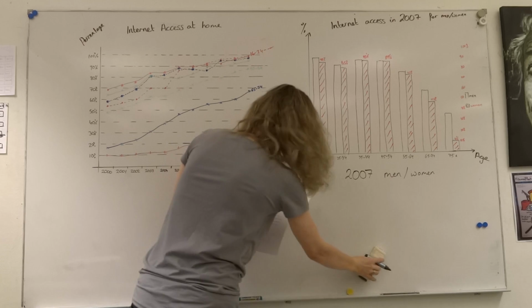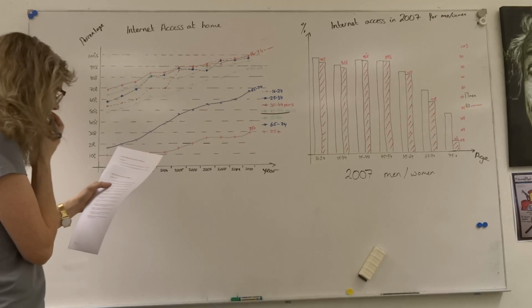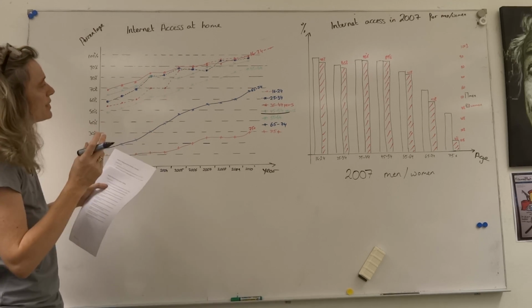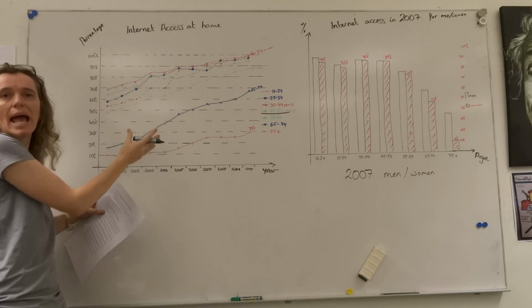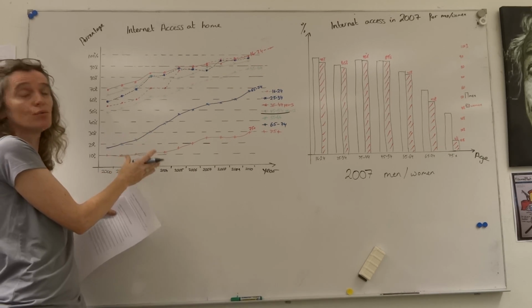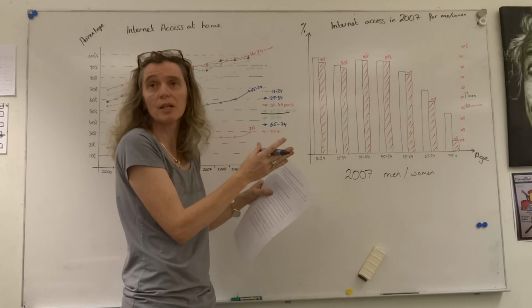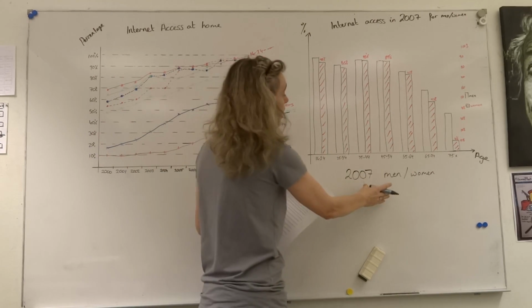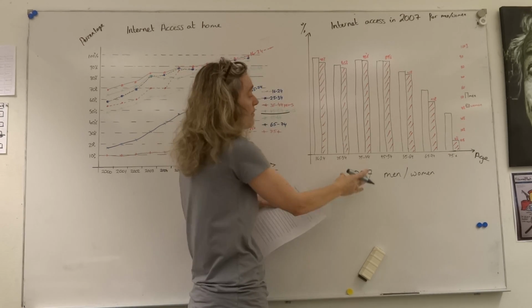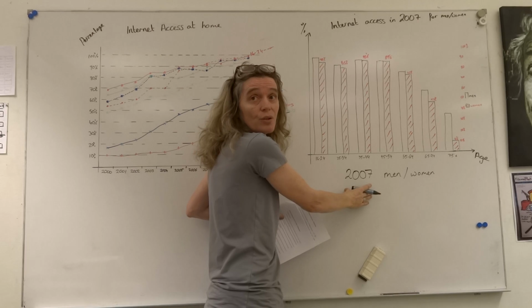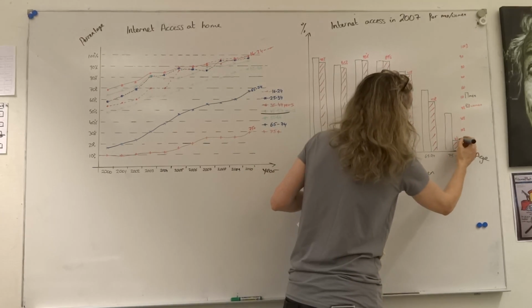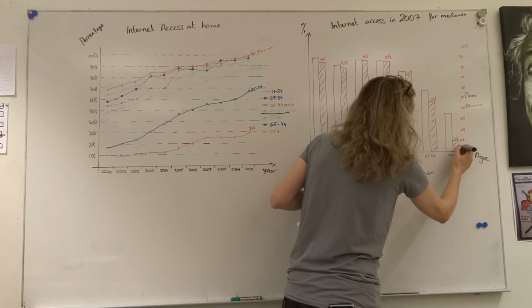Question 2, in 2007, 1 in 10 women aged 75 and above had access to the internet. Well, this one doesn't tell us anything about men or women, so we can't use this graph at all. We have to realise that the only one that's showing us about men and women is this one. We have to check that it's the right year, because it's saying in the question 2007. We have to make sure they've given us the right graph of 2007, which they have. And if we look at the women that are 75 years or more, we can see it's 10%.